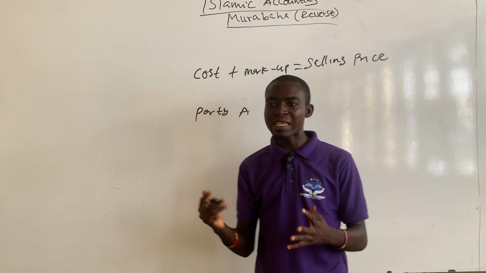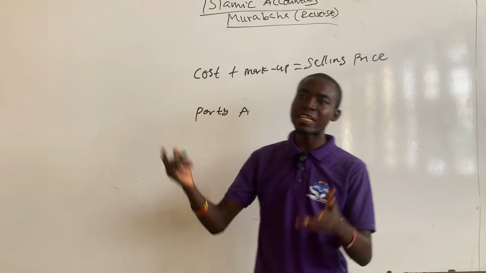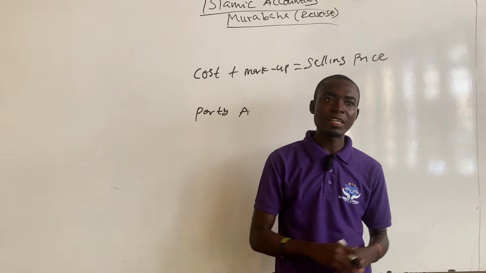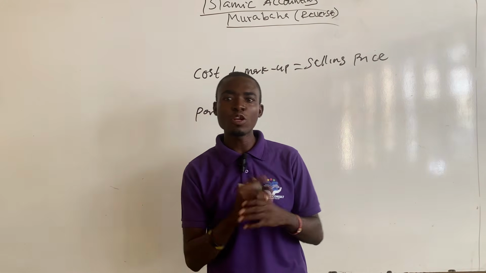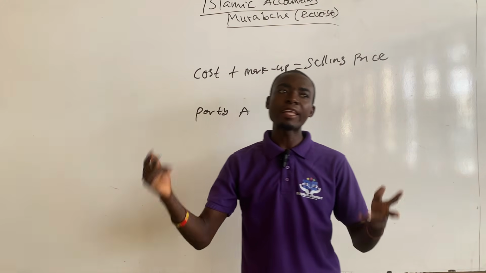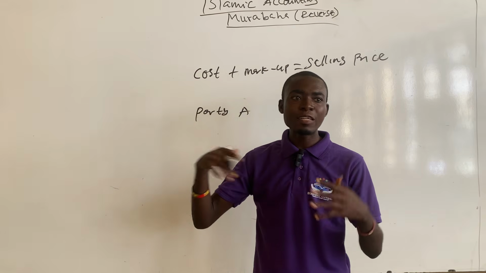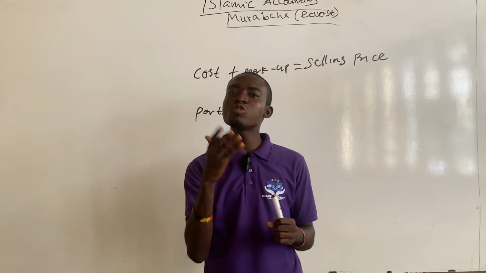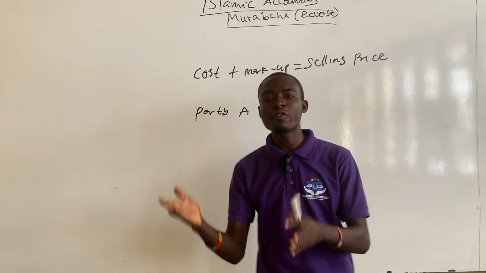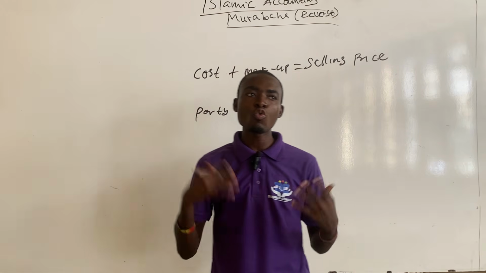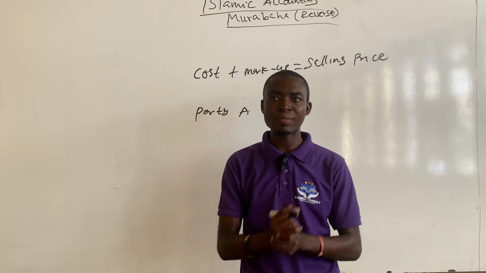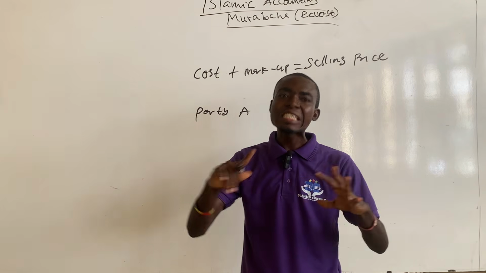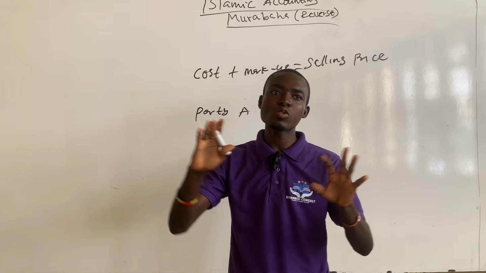In case party A was not made to make any initial deposit, maybe party A will not come again for the item, which means that the bank will incur losses unless they sell the item to another party, possibly at reduced prices. So because of this, party A will be required to make initial deposits. The difference between the cost of the item and the initial deposits is termed as cost of finance.